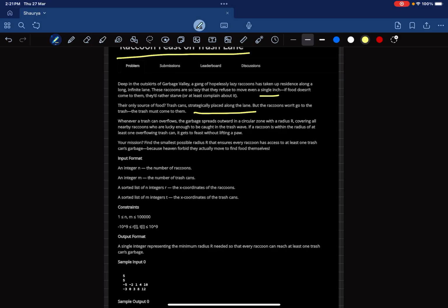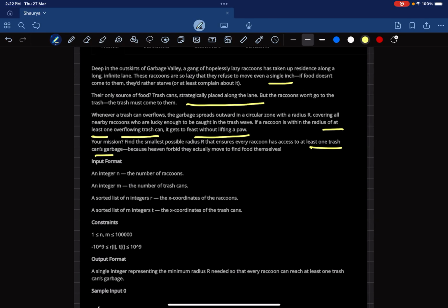Whenever a trash can overflows, the garbage spreads outwards in a circular zone with a radius r, covering all nearby raccoons who are lucky enough to be caught in the trash wave. If a raccoon is within the radius of at least one overflowing trash can, it gets fed without lifting a paw. Your mission is to find the smallest radius r that ensures every raccoon has access to at least one trash can's garbage, because heaven forbid they actually move to find food themselves.